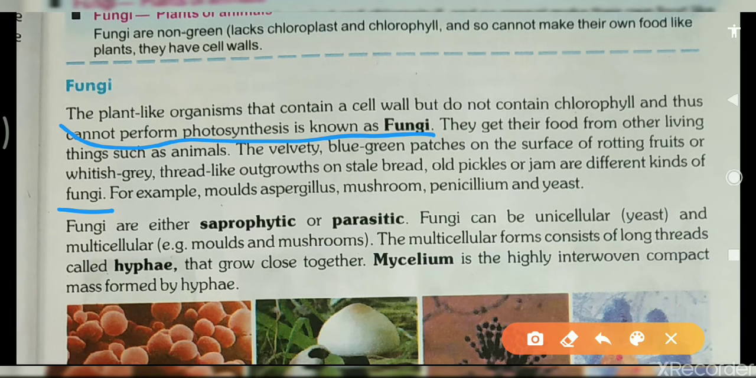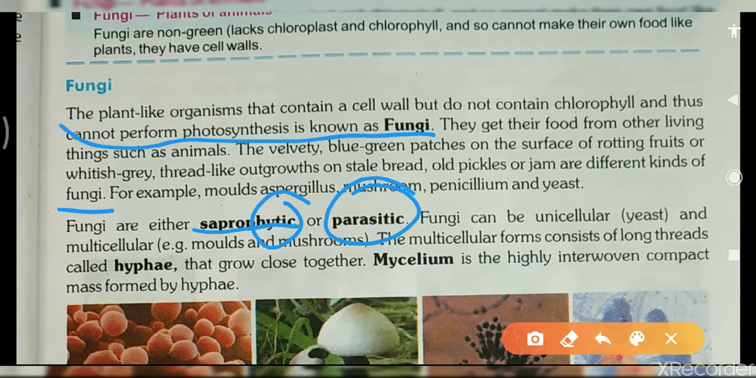Examples of fungi are molds, Aspergillus, mushroom, Penicillium and yeast. Now students, fungi are either saprophytic or parasitic. Saprophytic ones take food from dead and decaying organisms, and parasitic ones take food from their host.